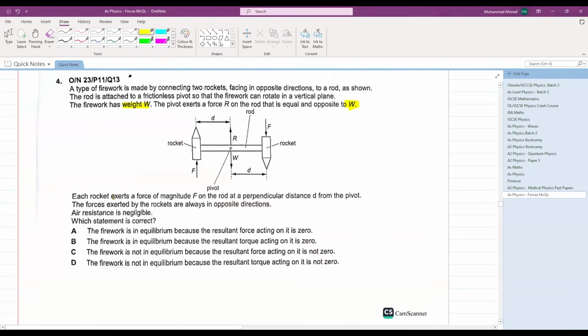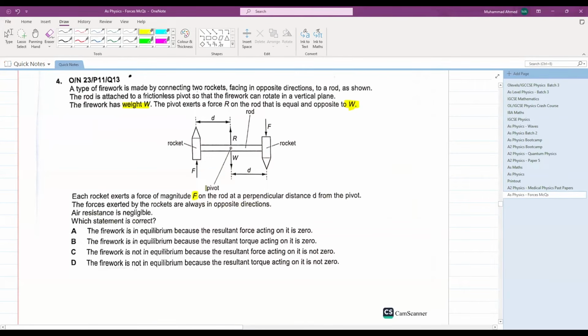Each rocket exerts a force of magnitude F on the rod at a perpendicular distance D from the pivot. The forces exerted by the rockets are in opposite directions. Air resistance is negligible. Which statement is correct? The firework is in equilibrium?